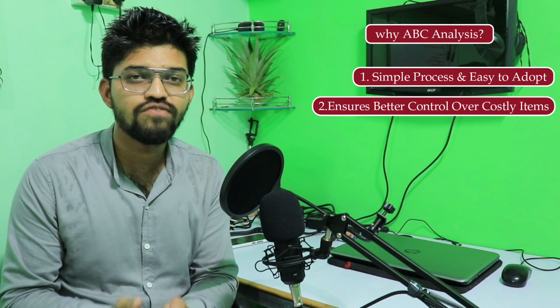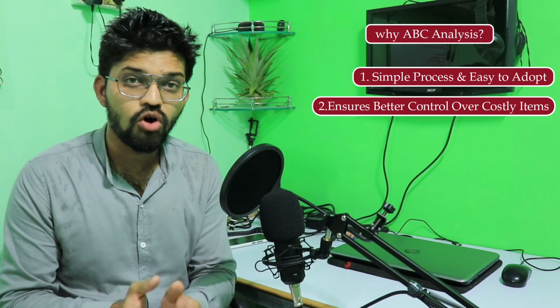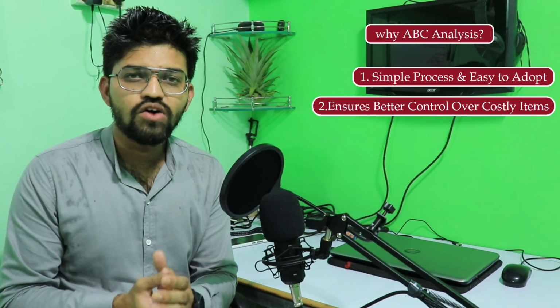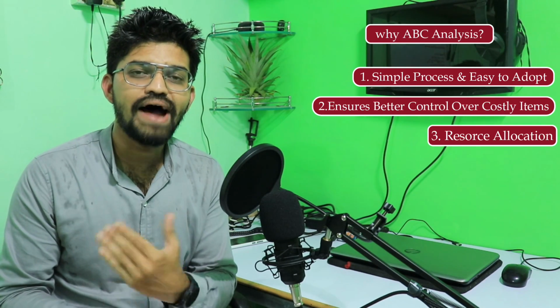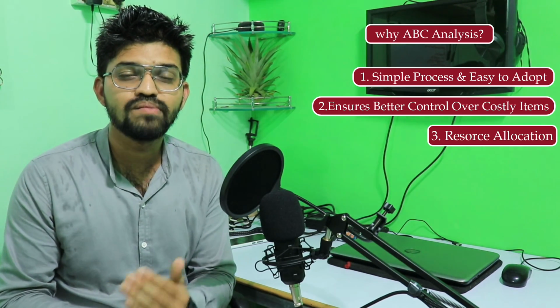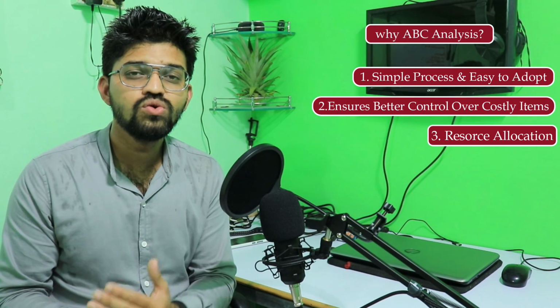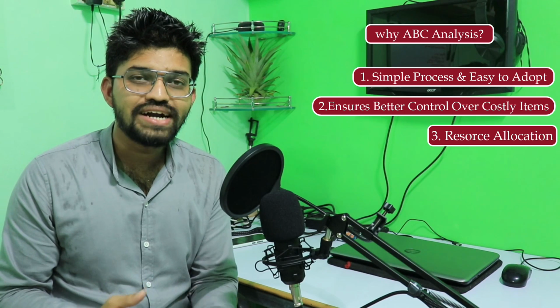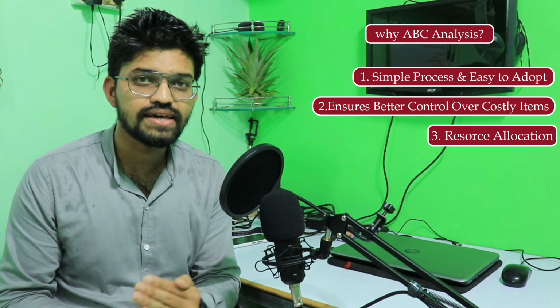So we have to match the quantity as per the customer's requirement for class A items. Also, for this we have to carry out resource allocation. We have to keep on tracking the consumption of class A items. This is a periodical activity that we need to carry out for class A items.